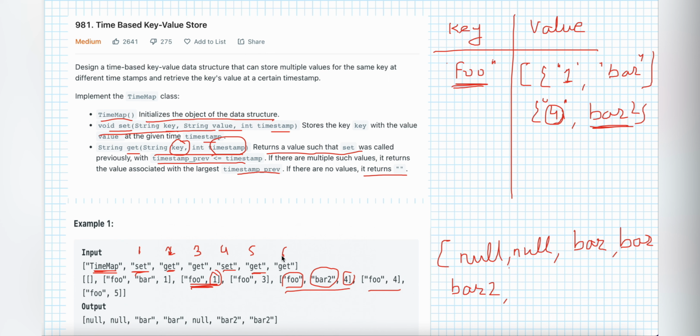Then in the 6th index again they are calling the get method by passing 4 and 5. So they are asking for 4 as a key. Again we found 4 as a key in our data structure object, and we'll check they are passing 5. So we don't have any 5 in the list, so we have to find the nearest key or nearest timestamp. So we found the 4 timestamp, we have it in our map. So simply we'll take the value which is bar 2. So that's all. This is our final output for this.